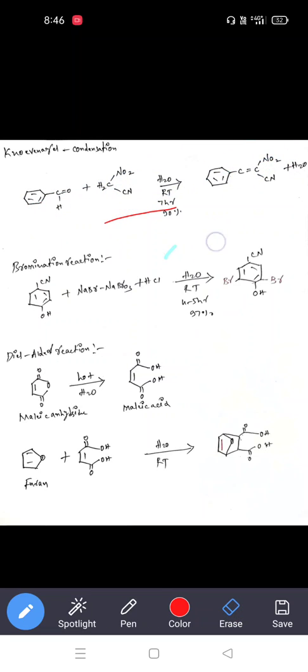Bromination reactions also, same thing here. We are introducing the cyanide and OH group in benzene, especially because benzene is insoluble in water. That's why we introduced polar groups on the benzene. Then it becomes easily soluble in water. The cyanide group is a polar group and the OH is a polar group, so it easily dissolves in water.